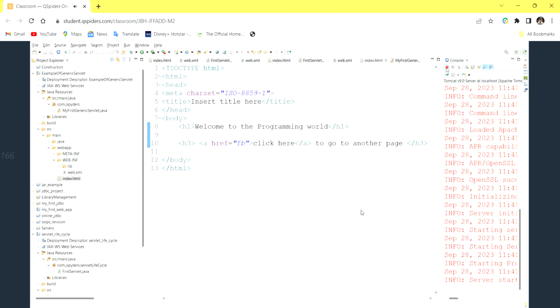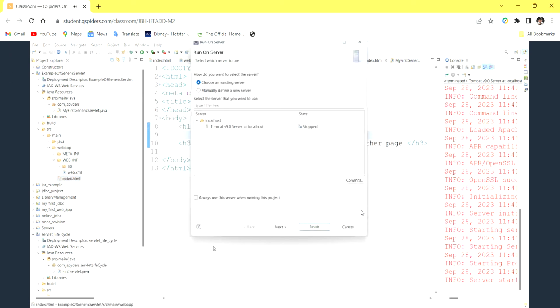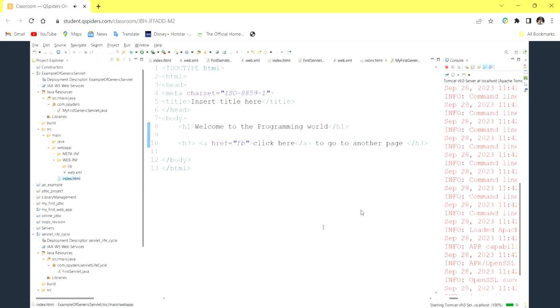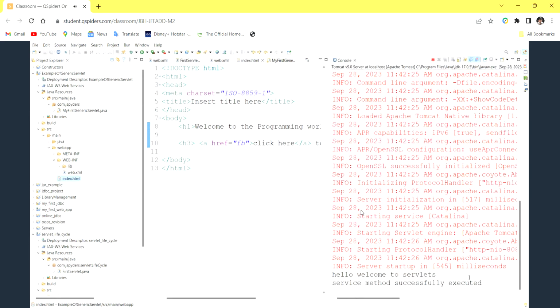Okay, I will stop the server and again run as, run on server. So Tomcat version 9, click on next, finish. Now when I click here, see, we are getting a blank response, and whatever logic we have written inside our service method has been executed.